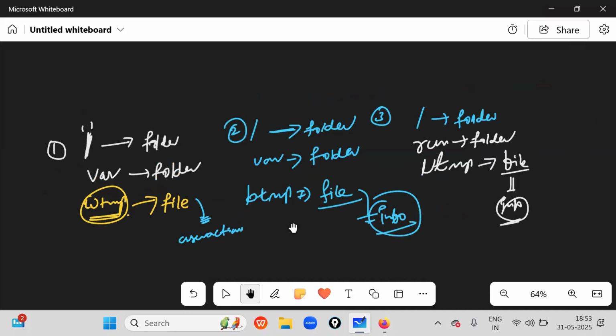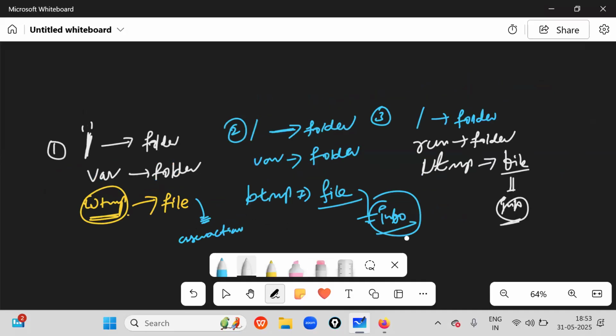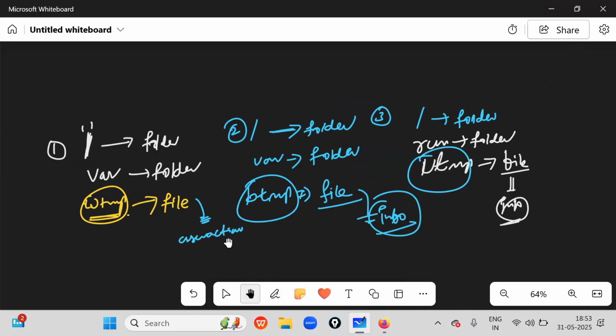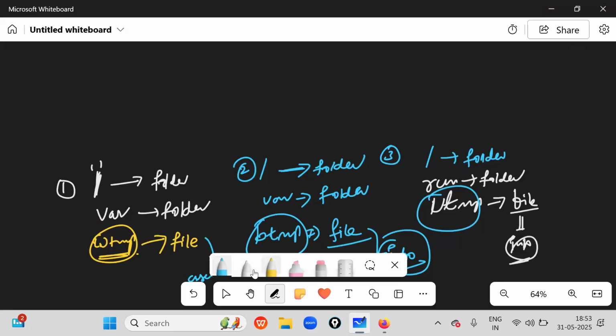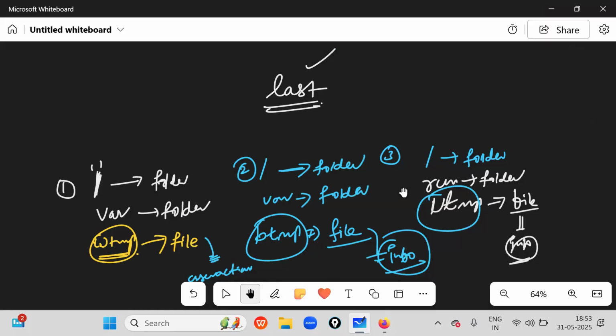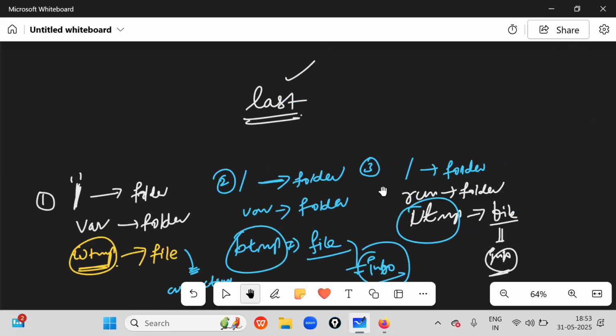Sir, how do we display the content inside the file? Because of UTMP, BTMP, and WTMP, how do you display the contents? Simple. To display these files' content, Linux has given a command called last, L-A-S-T. Last is a command which is used to display the content inside binary files, not regular files.